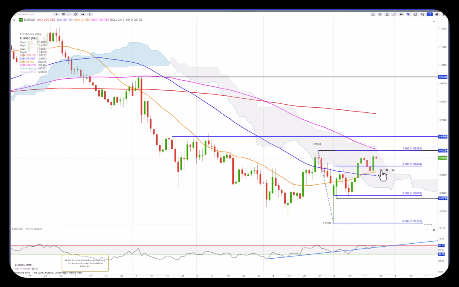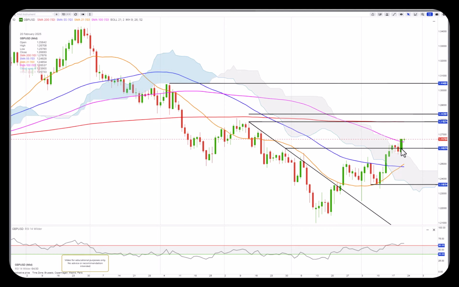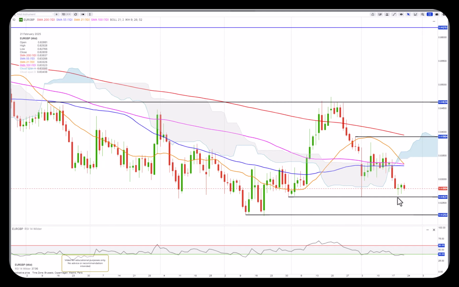We have sterling dollar above the 100 moving average, above the cloud, above resistance. There's potential up to around the level here, which is around 128 and a change. There will be some strong resistance up in this region. There's positive sentiment on the RSI, with no divergence indicated. We could see it up there, and if that situation plays out, euro sterling will drop lower and take out the 82.60-65 support here.